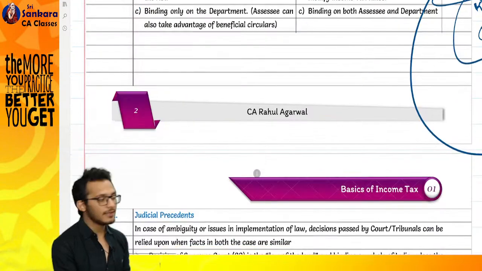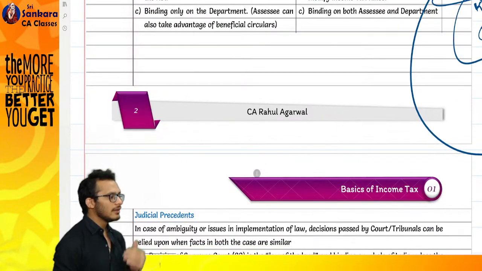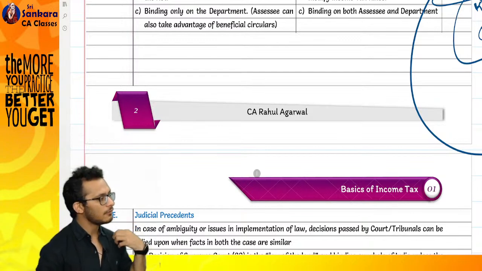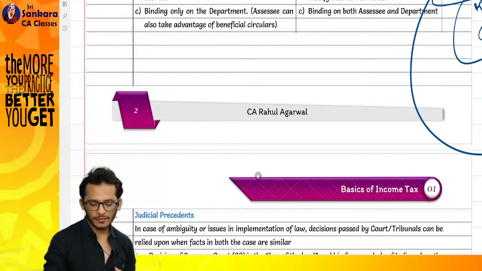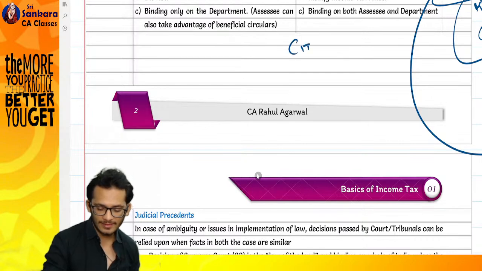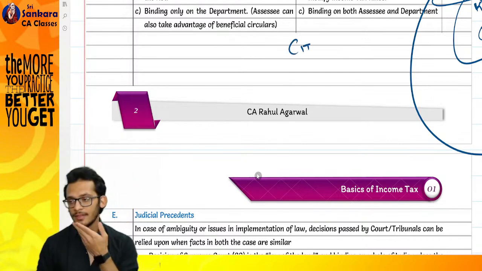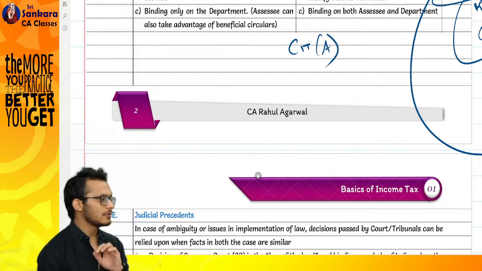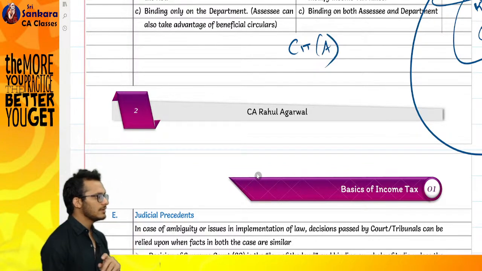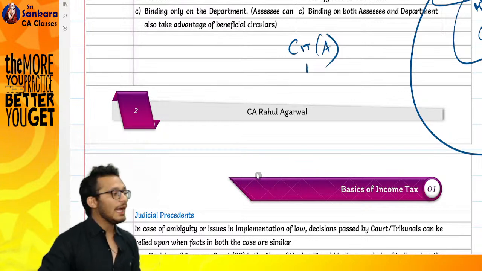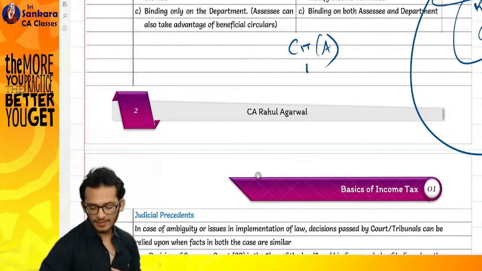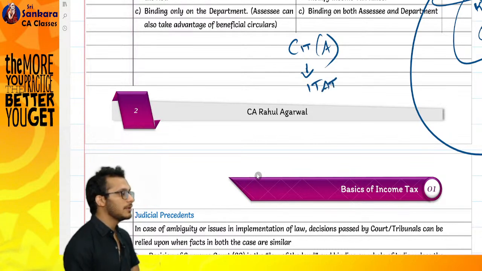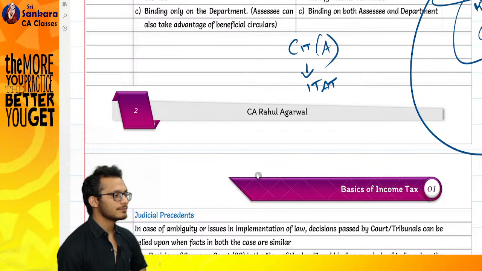From an income tax perspective, while it is not relevant for your syllabus, I am just clarifying how the appellate forum works. If you are not happy with your assessing officer, the first person you will go and file an appeal with is the CIT. What is CIT? Very good, it's called Commissioner of Income Tax. If you are not happy with the CIT, you will go and file an appeal to the ITAT.